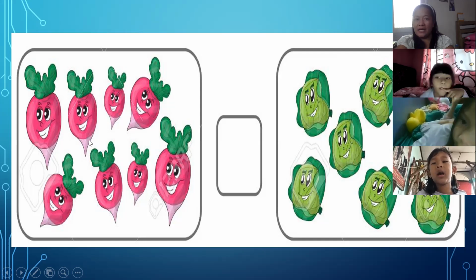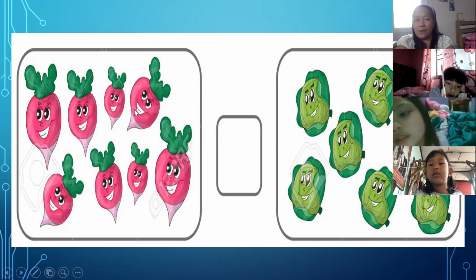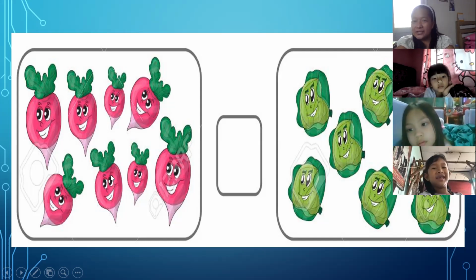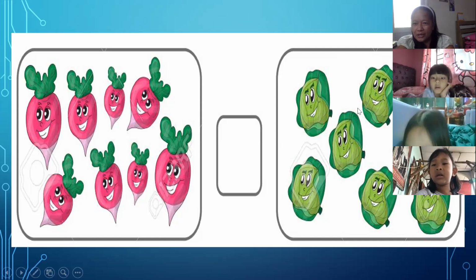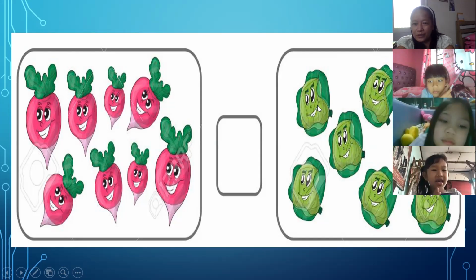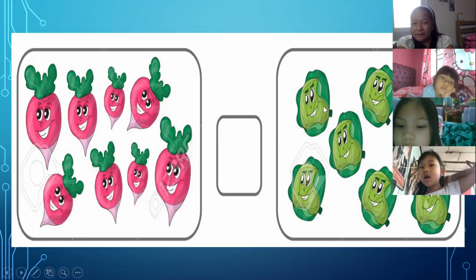We have 8 here, and we have 1, 2, 3, 4, 5. 5. Can you count this one?